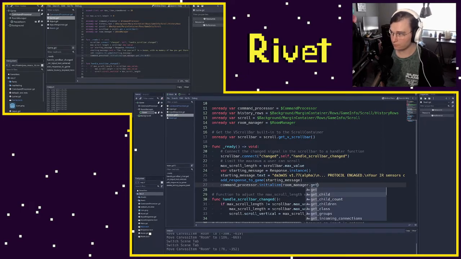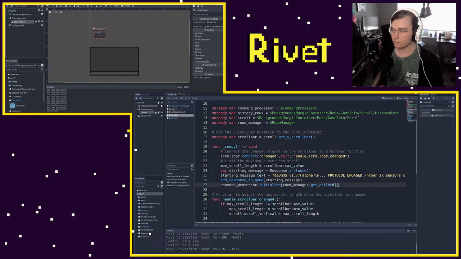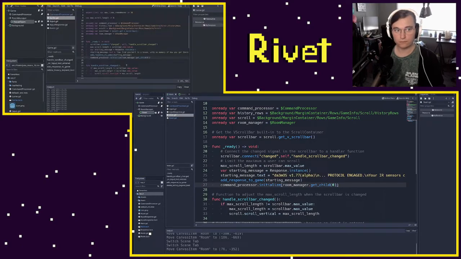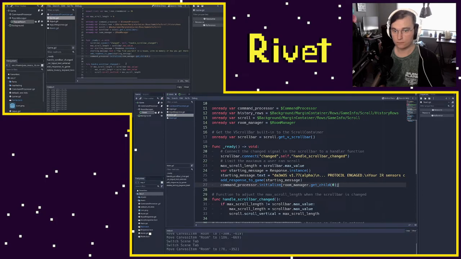So this is going to get the first child of our room manager because get child is 0 indexed, so this is going to be number 1. This will crash if you don't have a child in your room manager, obviously, but we'll just assume we do for now. It's a pretty simple fix. So now what's going to happen is our command processor, whenever a game starts, is going to set our current room, the room the player starts in, to be this house room, and then the player will be able to go from there.